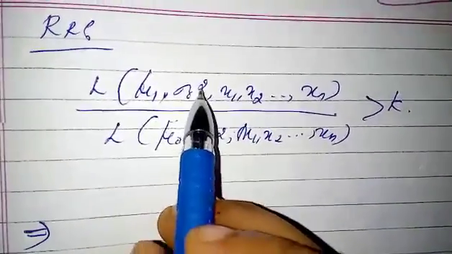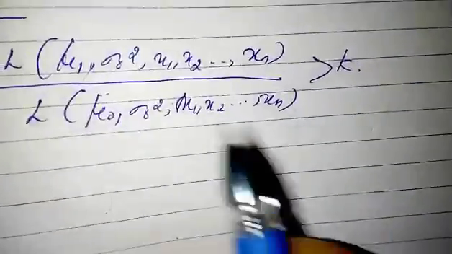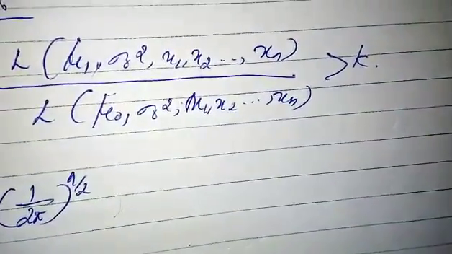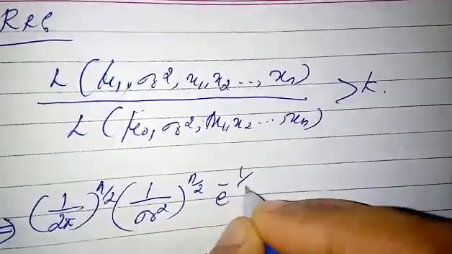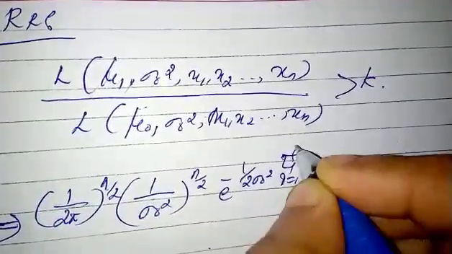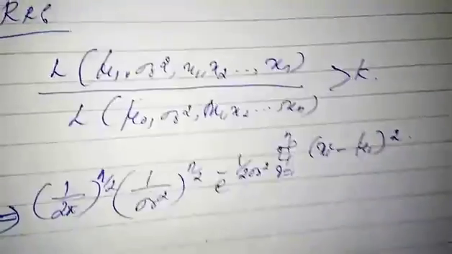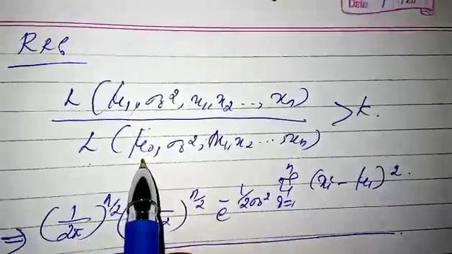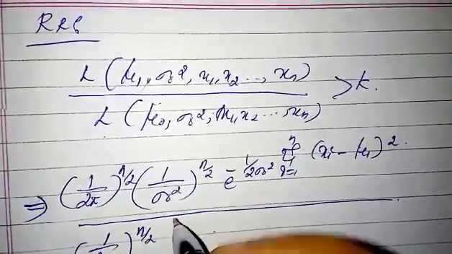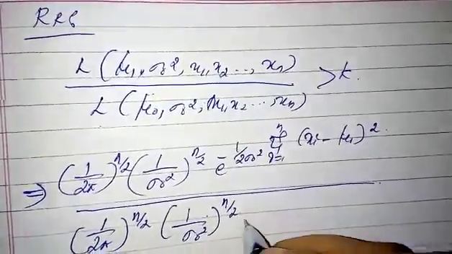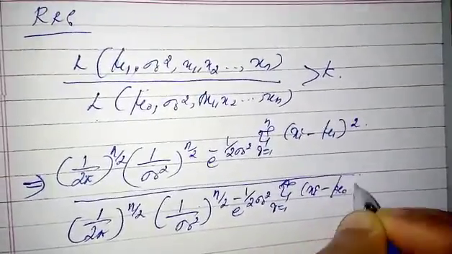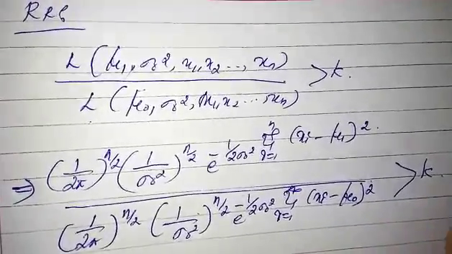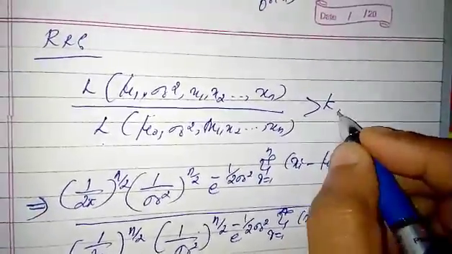The likelihood of mu1, sigma naught square, x1, x2, so on xn is 1 by 2 pi power n by 2, 1 by sigma naught square power n by 2, e power minus 1 by 2 sigma naught square summation i equals 1 to n of (xi minus mu1) whole square, divided by the likelihood under H naught, that is 1 by 2 pi power n by 2, 1 by sigma naught square power n by 2, e power minus 1 by 2 sigma naught square summation i equals 1 to n of (xi minus mu naught) whole square, which is greater than k. You can take this as k1.